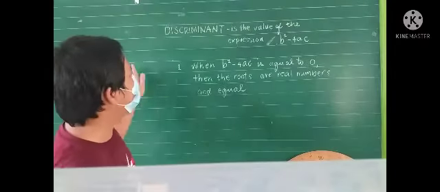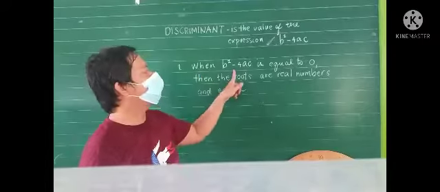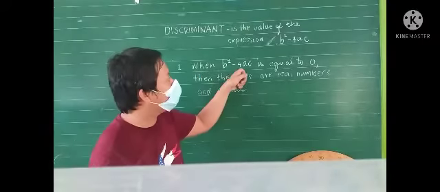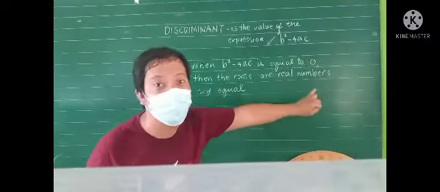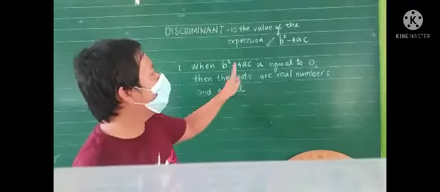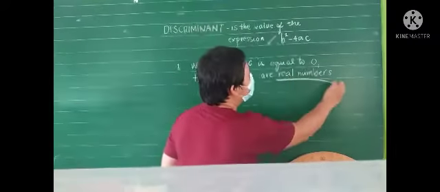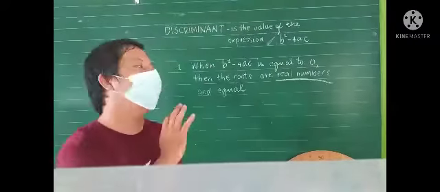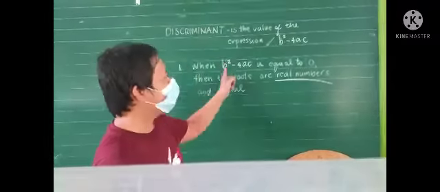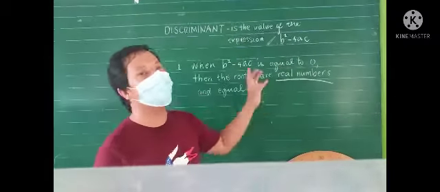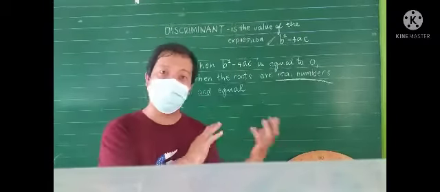So I will give you this one. When the discriminant b squared minus 4ac is equal to 0, then the roots are real numbers and equal. So bakit sinasabi na real numbers ang magiging root ng equation kapag ang discriminant ay 0? Kasi meron din naman kasing not real numbers.